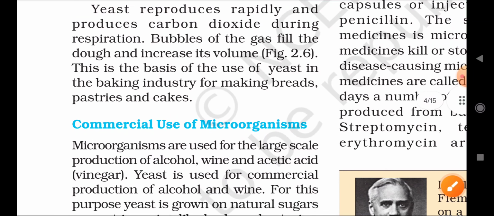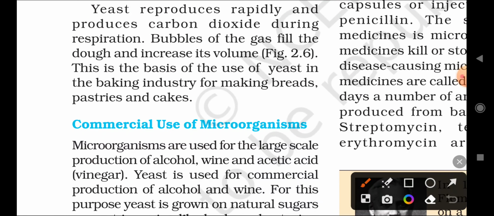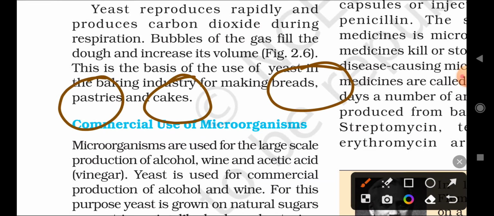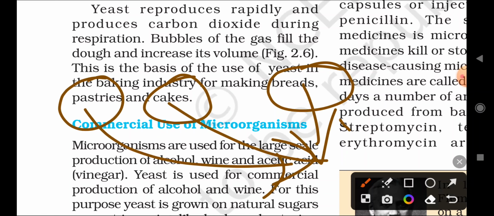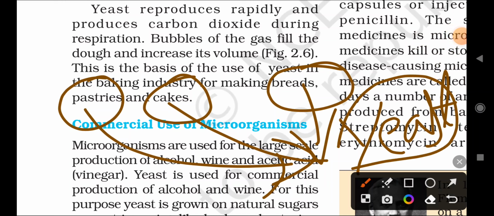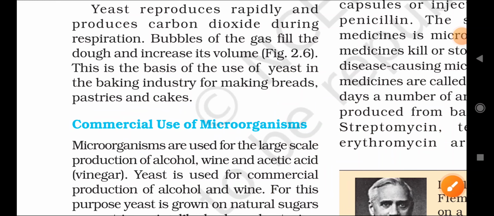So due to this, yeast is used in bakery items called breads, pastries and cakes. These are the major products in which yeast is used. Breads, cakes and pastries are prepared from which microorganism? That is called yeast, right? These are the bakery items prepared from yeast: bread, cakes and pastries.